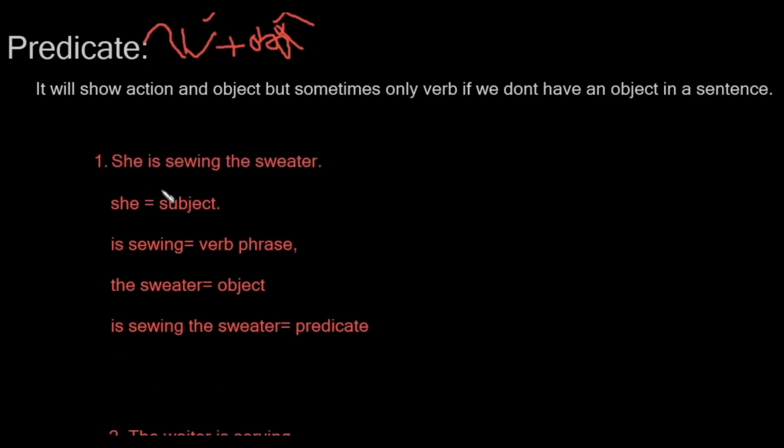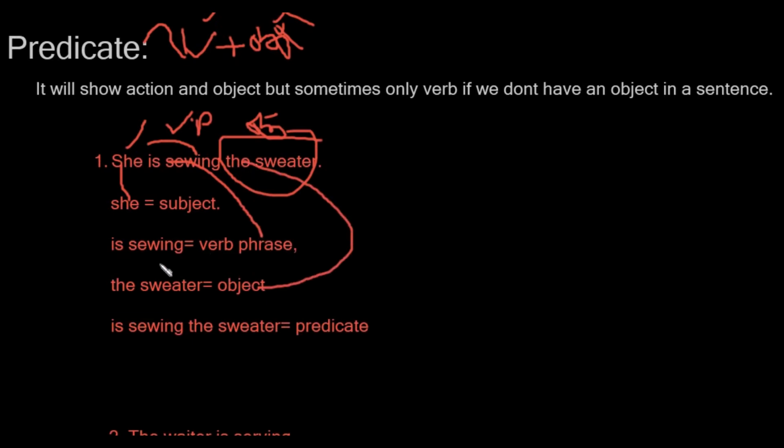For example, she is sewing the sweater. She is the subject, is sewing is a verb phrase, and the sweater is an object. So in this sentence we have a subject, a verb phrase, and an object. By combining the verb and the object, both of them together become the predicate.